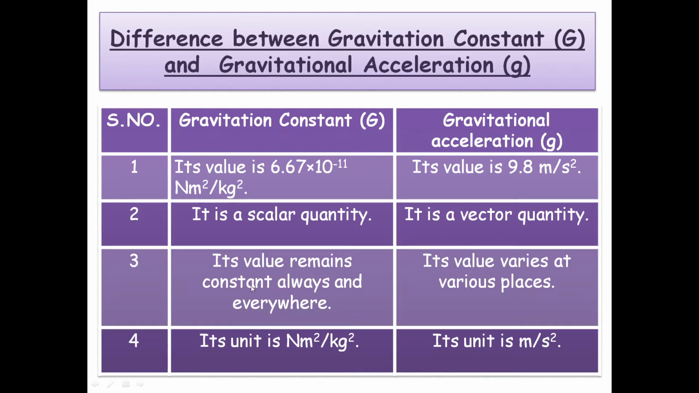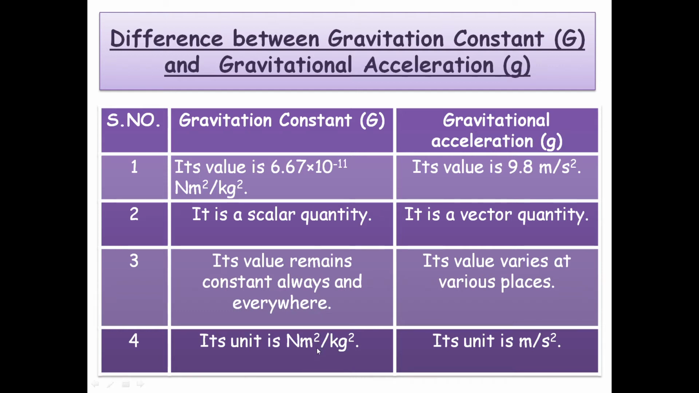Now capital G, its value remains constant always and everywhere. That is why it is known as universal gravitational constant. So value is same universally. Whereas value of small g varies from place to place, because you know that small g depends upon mass of planet and radius of planet, and mass and radius of planets are different. So that is why value of small g is different on different planets.